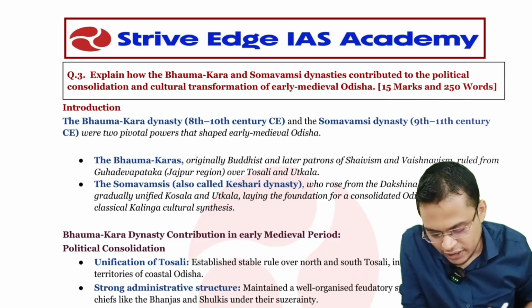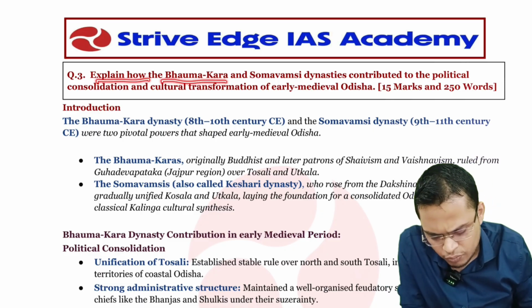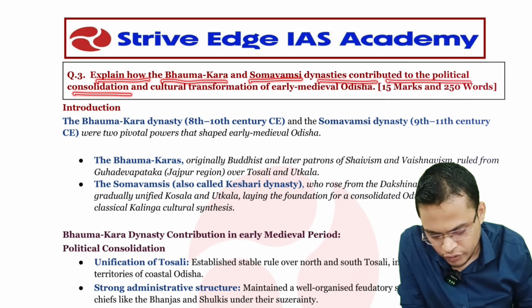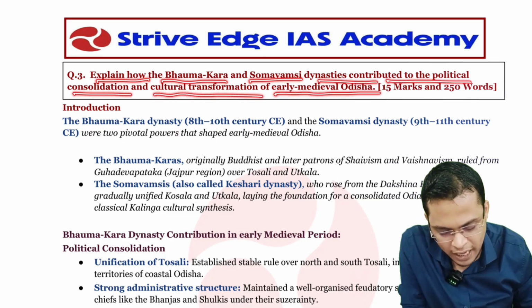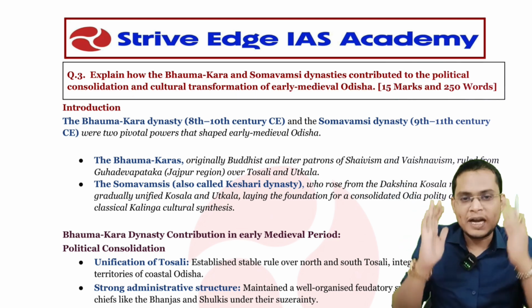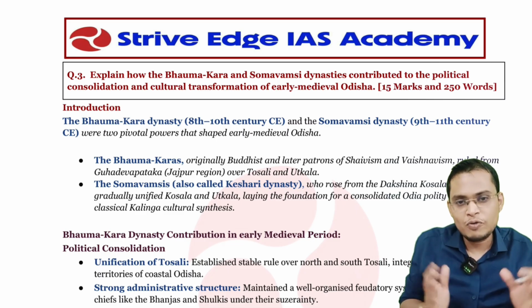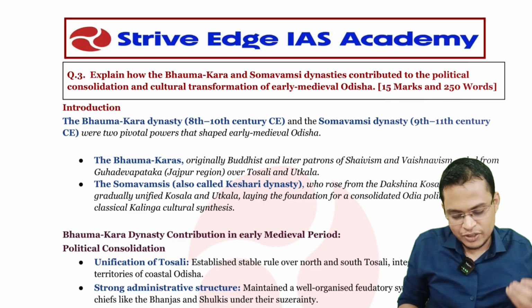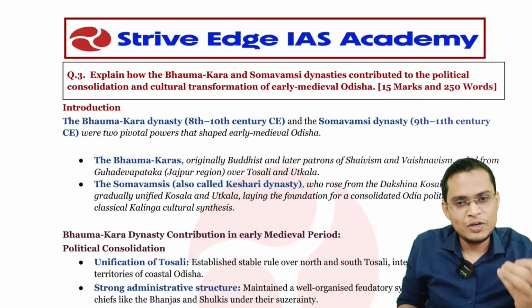So first, this question is saying: explain how the Bhaumakara and Somavanshi dynasties contributed to the political consolidation and cultural transformation of early medieval Odisha. After seeing this question, you might think that your mind became blank and you are not able to understand how to write a 15 marker question with 250 words. So I am going to tell you how you are going to write that.